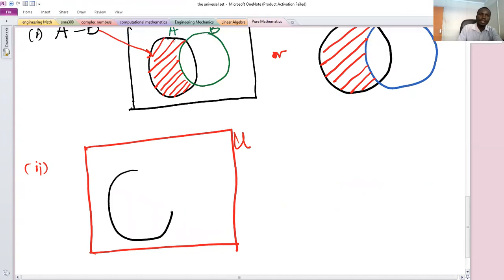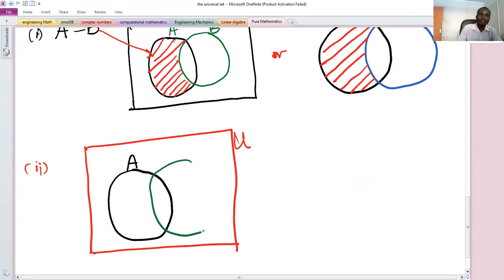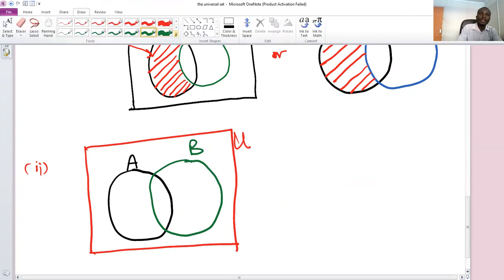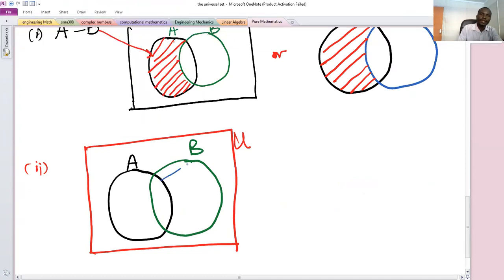So let this be set A, and then let's draw this as our set B. Now, B minus A means the region in set B, not in A. So this part. So this part I'm shading is what defines B minus A.